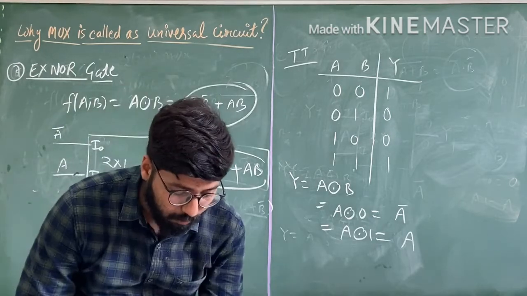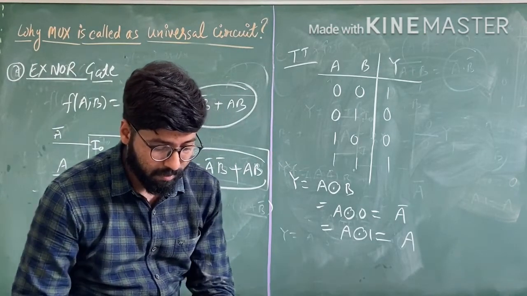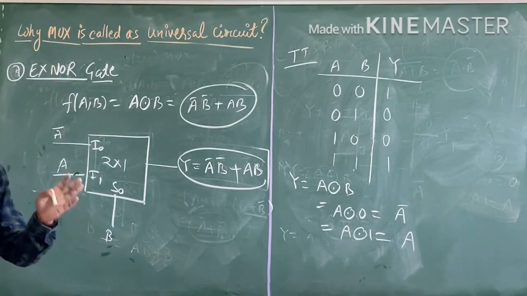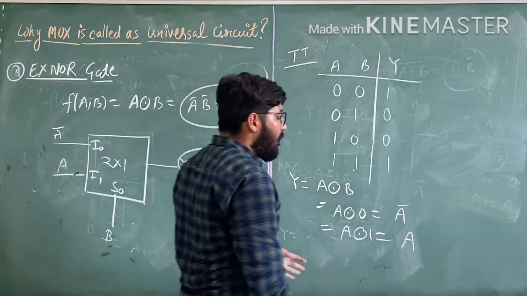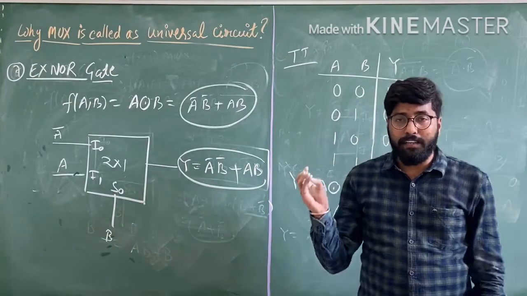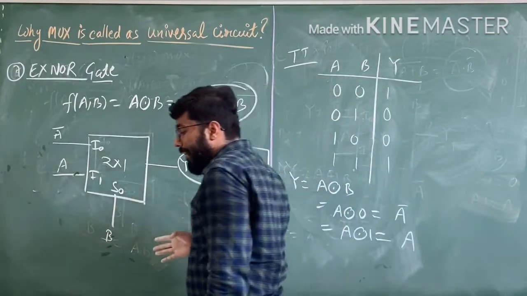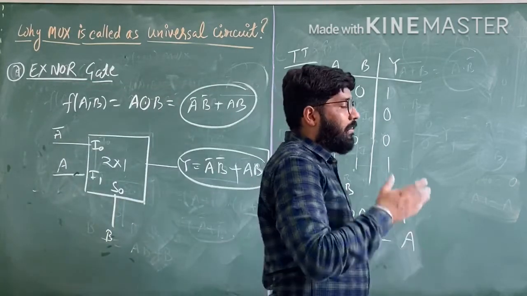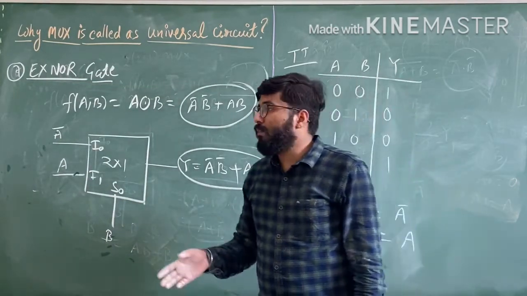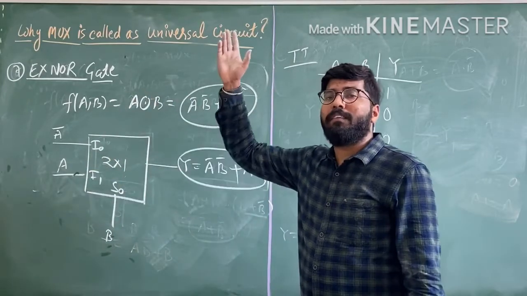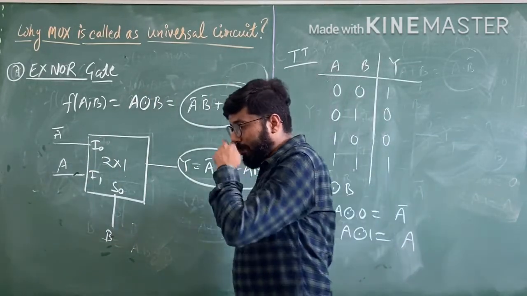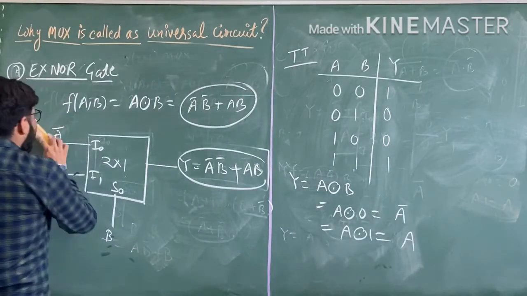Okay, it is clear to you why it is called a universal circuit? Because with the help of multiplexer, we will implement the OR gate, we will implement the AND gate, we will implement the NOR gate, we will implement the NAND, we will implement the XOR gate, we will implement the XNOR gate. Okay, so this is about the multiplexer which acts as a universal circuit.